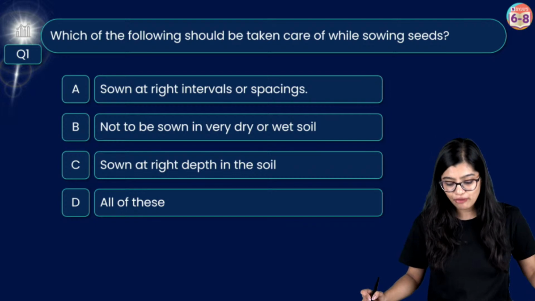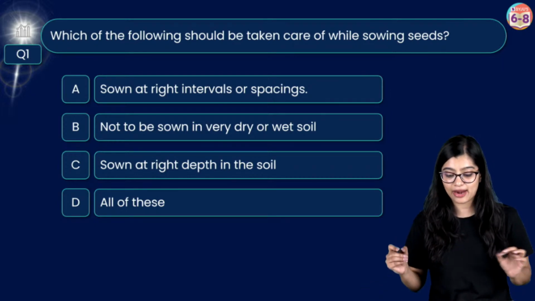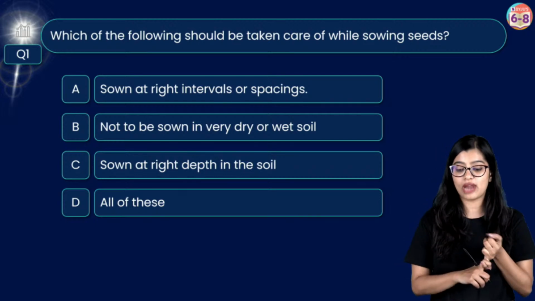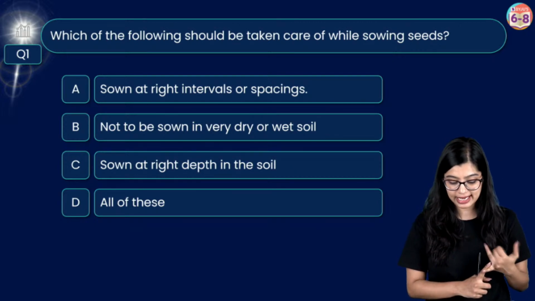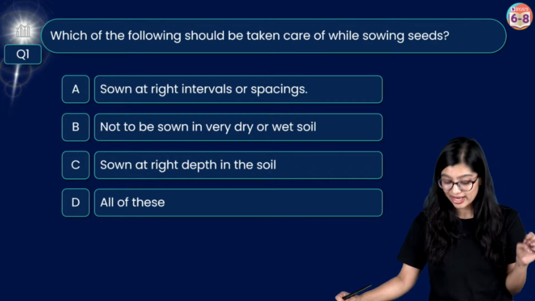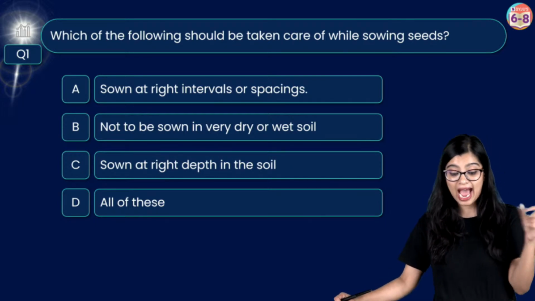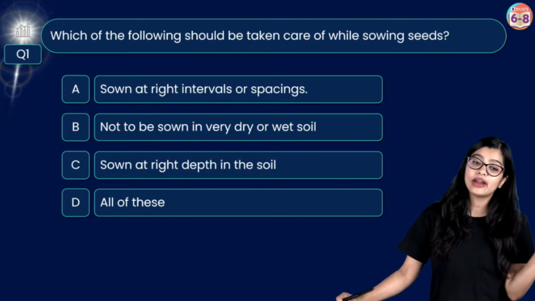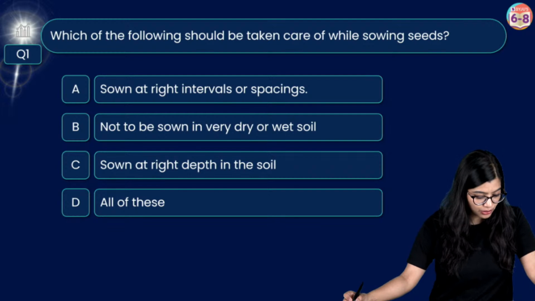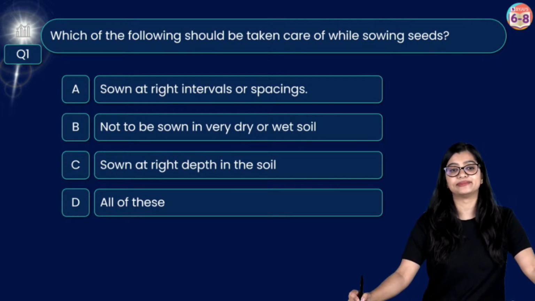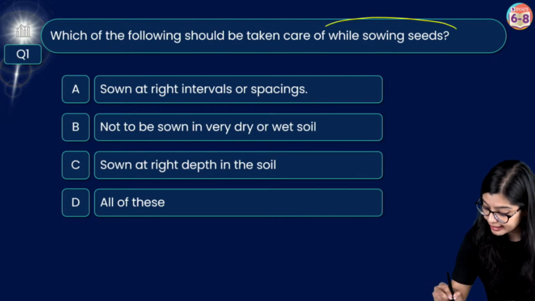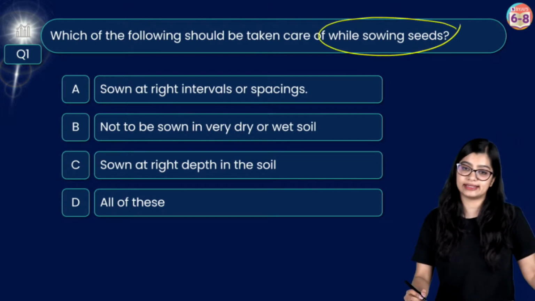Which of the following should be taken care of while sowing seeds? Option A, it should be sown at the right intervals or spacings. Option B, it should not be sown in very dry or wet soil. Option C, it should be sown at the right depth. Or is it all of the above? Now the poll is live for all of you. You can give me the answer. Which among the following steps should be taken care of while sowing seeds?